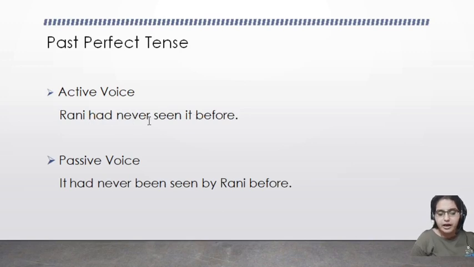Rani had never seen it before. It is in active voice. It had never been seen by Rani before. In perfect tense, been will be added to the passive voice.